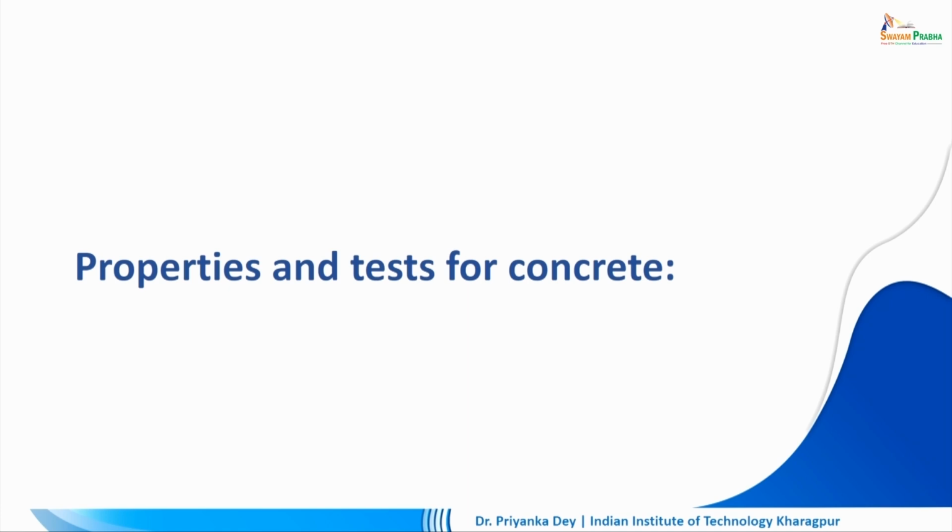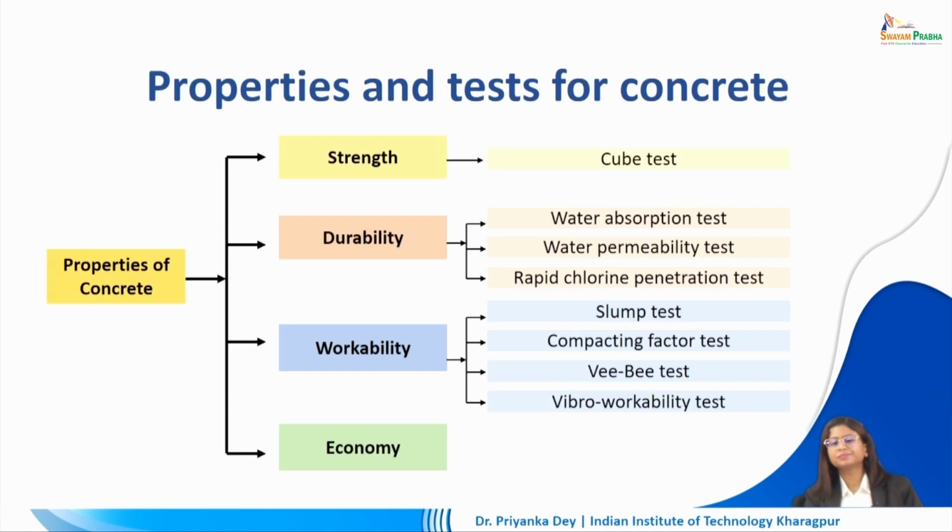So first let's learn about the properties and tests for concrete. Now when we are looking at the properties of concrete, we mainly look at the strength, the durability, the workability and the economy. Now these four factors combined together will ensure that our concrete is the right choice for a particular application. For the purpose of measuring the strength, we do the cube test.